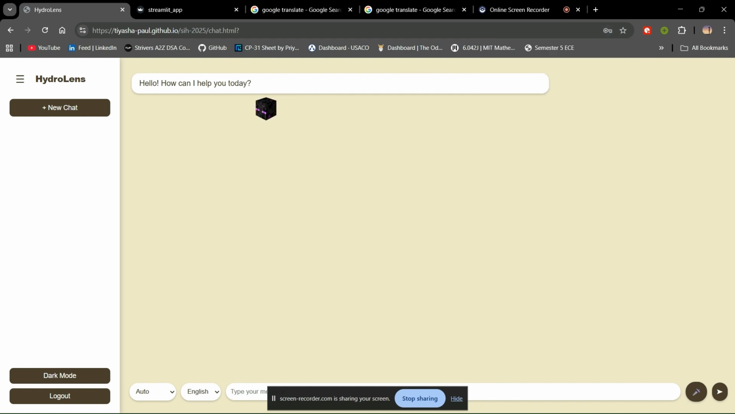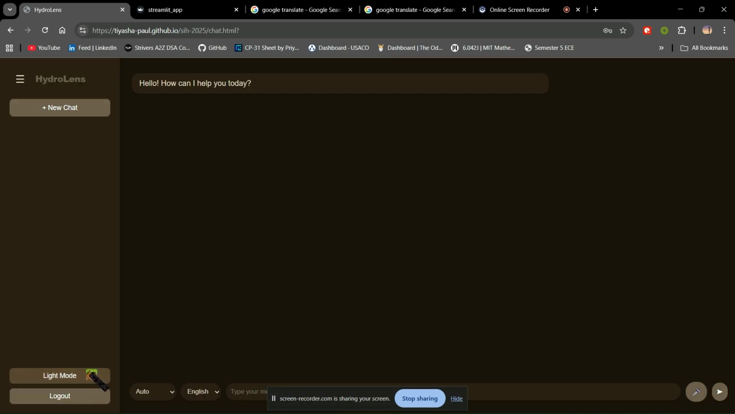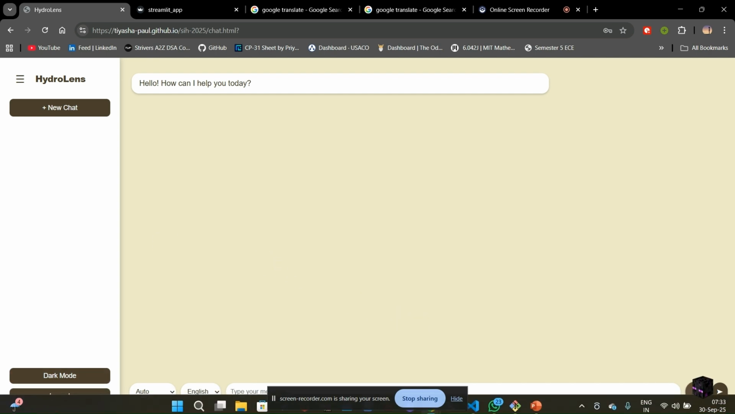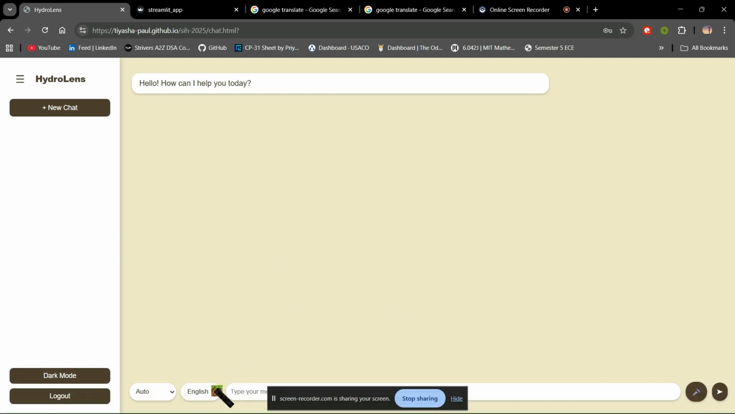So this is our chatbot interface. And as we can see, there's also a dark mode here. The actual chatbot is yet to be linked with the front end, but we have voice to text and different language options here. Let me demonstrate. Right now, the language is English.